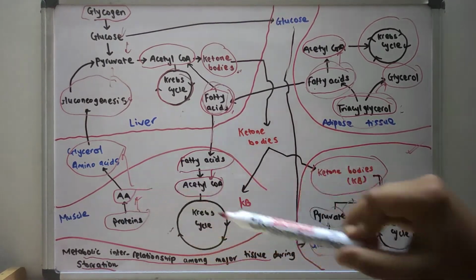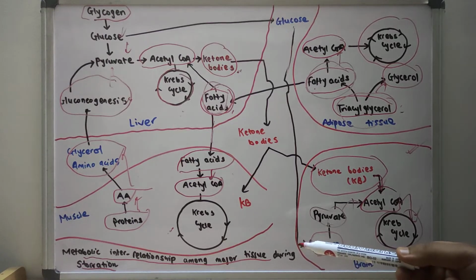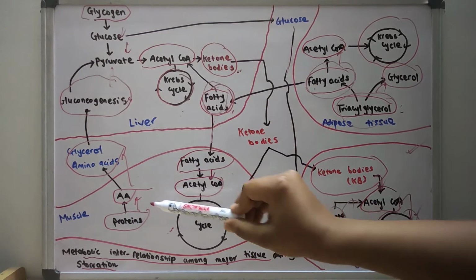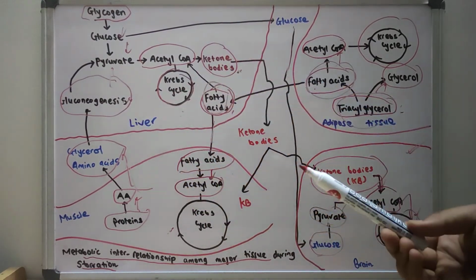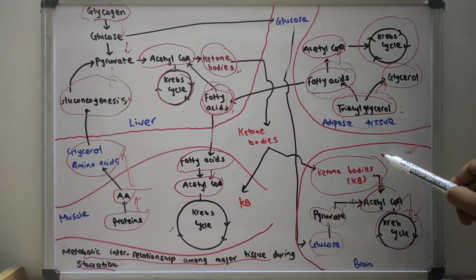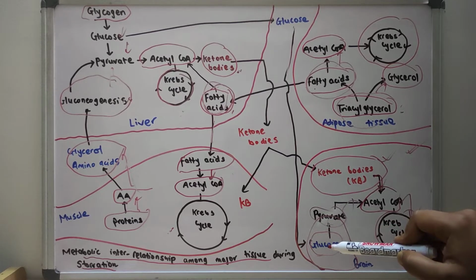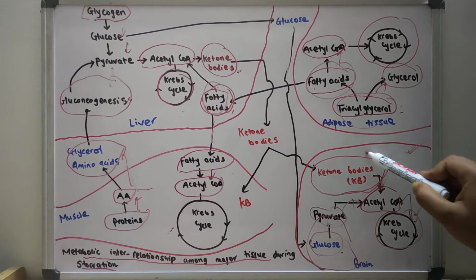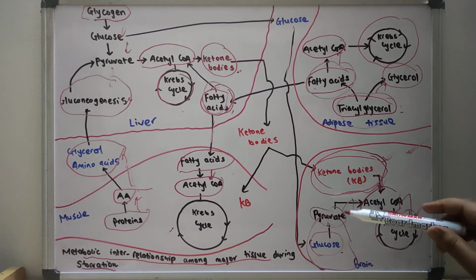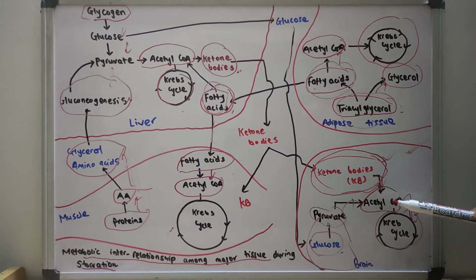Also, there is increased degradation of the protein, which will eventually liberate amino acid, and this amino acid is utilized for the gluconeogenesis. And in the brain, the preferred source is the glucose. However, during the prolonged starvation, the brain has already adapted itself to the ketone bodies for the generation of the energy.